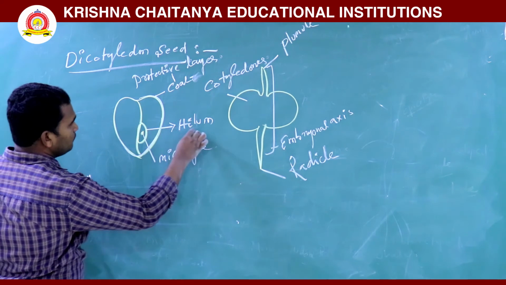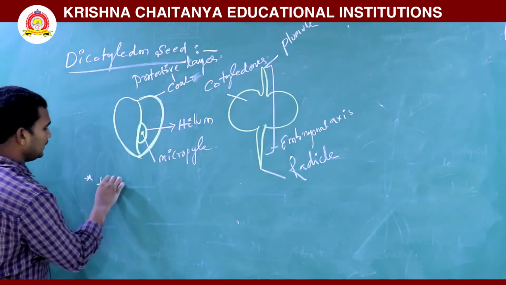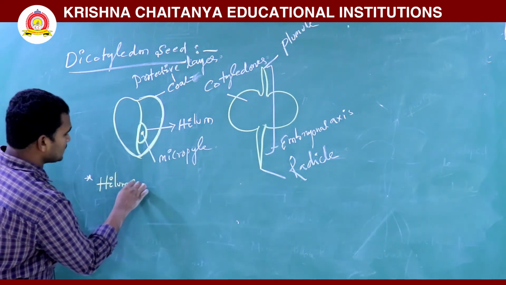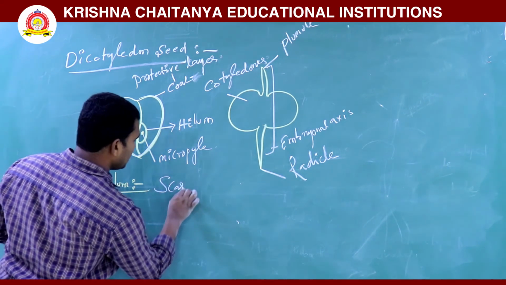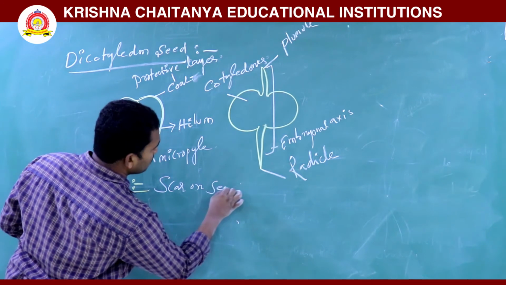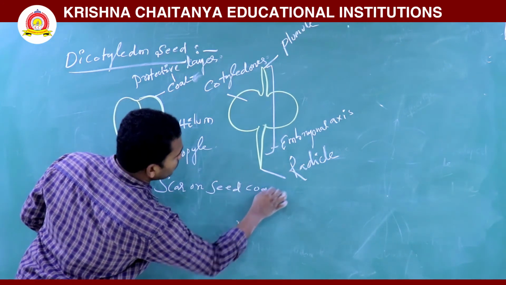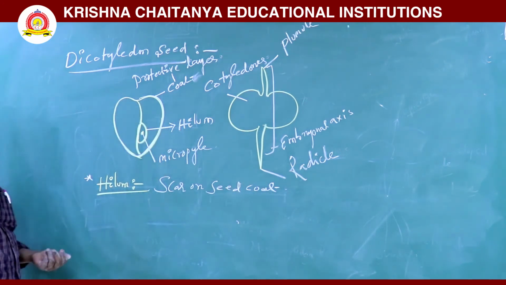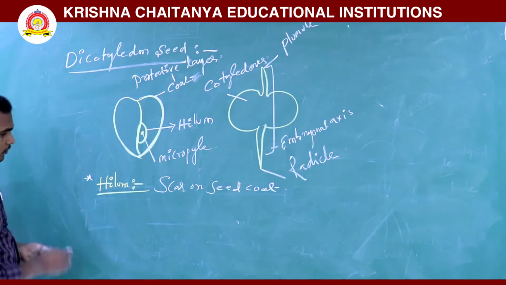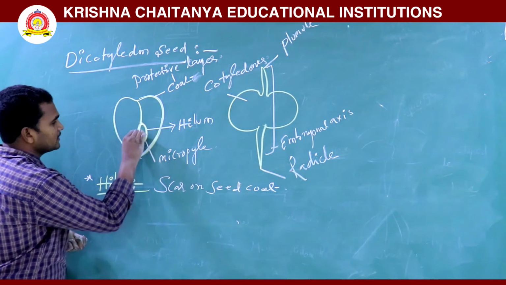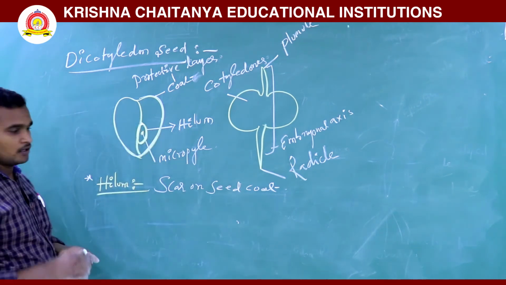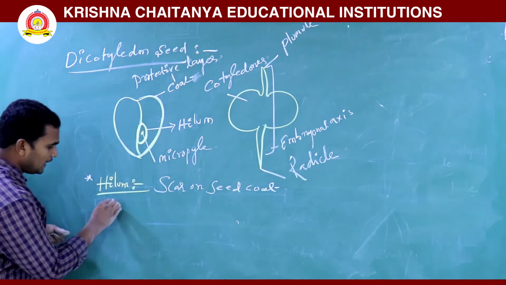What is hilum? Hilum is nothing but a scar on the seed coat. A scar is nothing but a mark, a mark-like structure. So that is called a hilum.